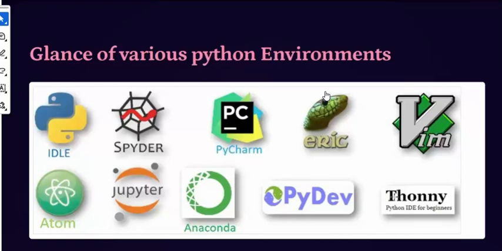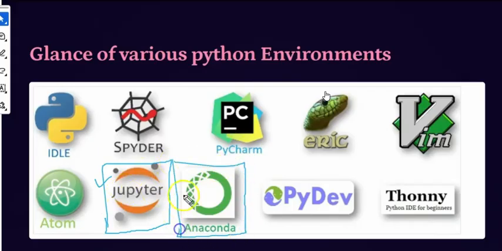But anyway, these are the different IDEs. When I say IDE, it's called an integrated development environment, where you can run Python. Our entire course we are going to run in Jupyter. Simple yet effective. And we are going to install Anaconda today. Through Anaconda, Jupyter is automatically installed as part of the bundle and we are going to use it. Although Spyder is available which you can use, PyCharm, Thonny, and many more are available.